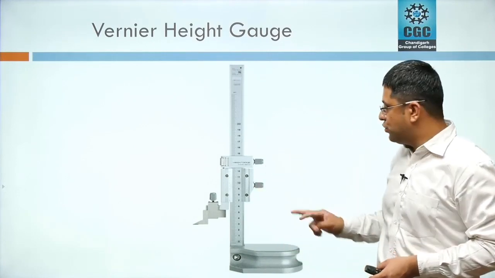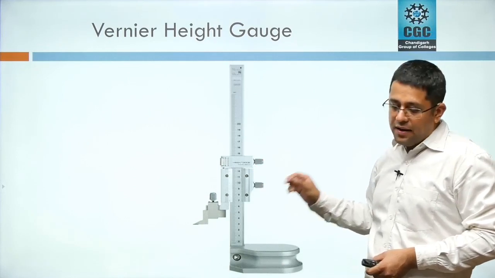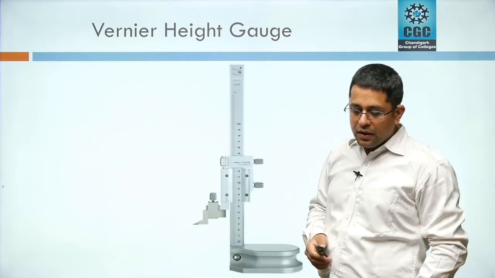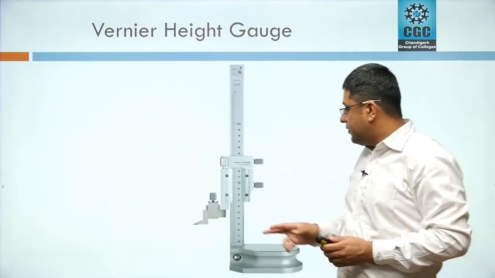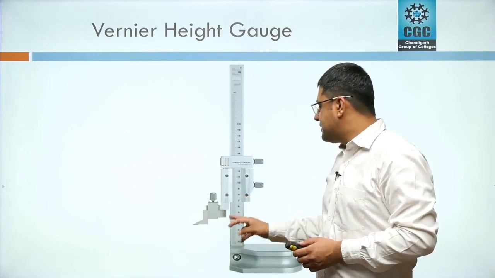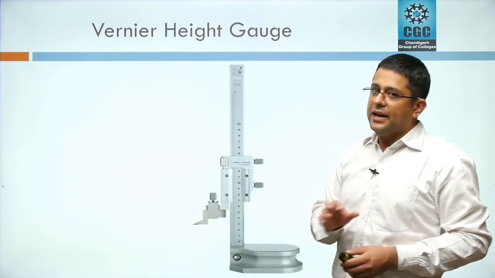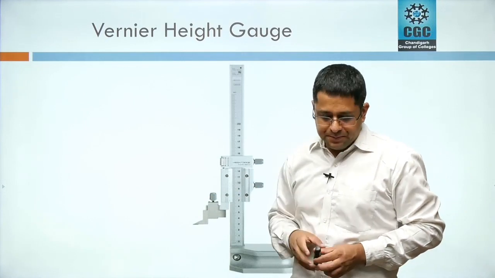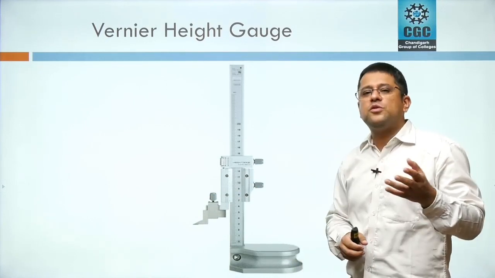There are two screws, first is for locking and other is for the fine adjustment. And in some cases what happens is we replace this scriber with a dial caliper, lever type dial gauge, or in some cases it is also known as puppy dial.